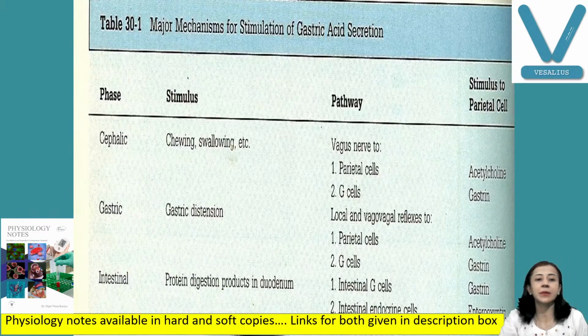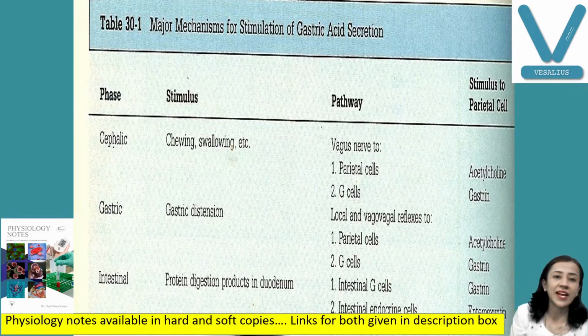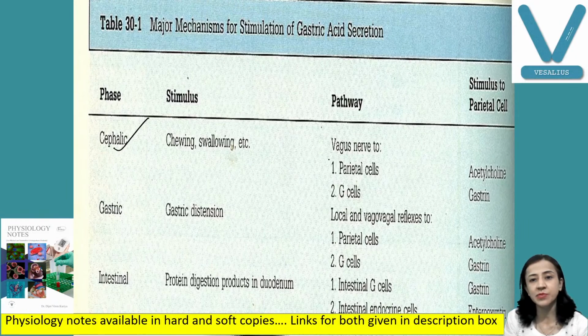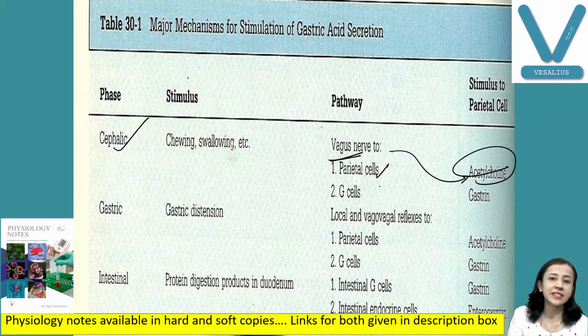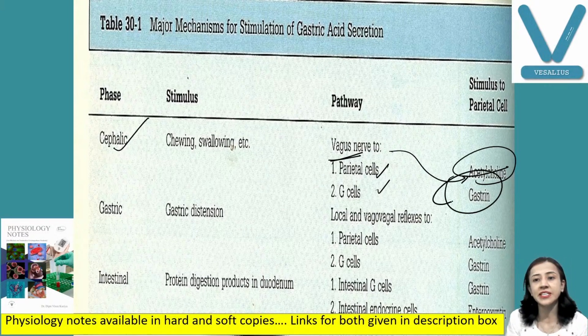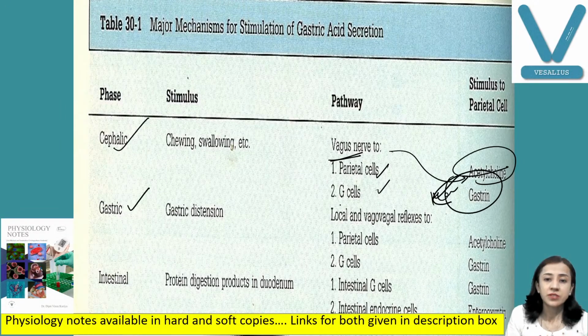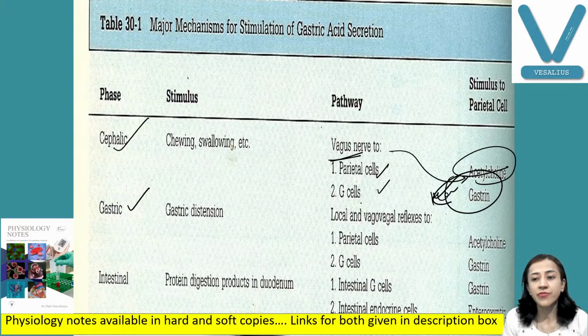Okay, so again we are repeating these three phases. Cephalic phase, when the food is not there in the mouth. It is vagus mediated, and because of the vagus there is release of acetylcholine, which stimulates parietal cells and G cells. Gastrin mediated hormonal regulation also increases gastric acid secretion. In the gastric phase, there is local reflex.